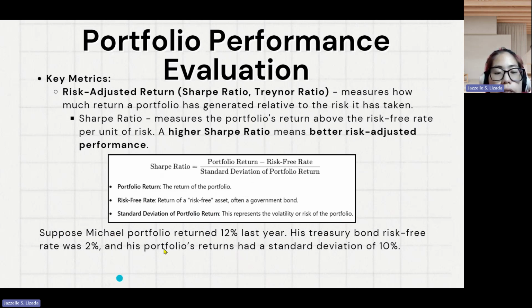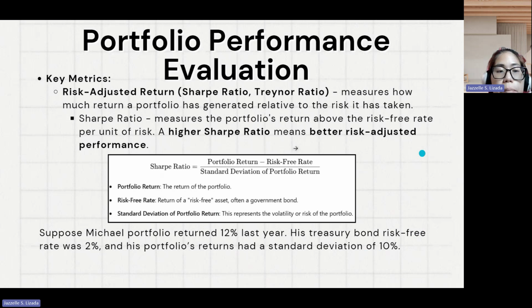In continuation of our example about Michael's portfolio, suppose his portfolio returned 12% last year. His Treasury bond risk-free rate was 2%, and his portfolio's return had a standard deviation of 10%.